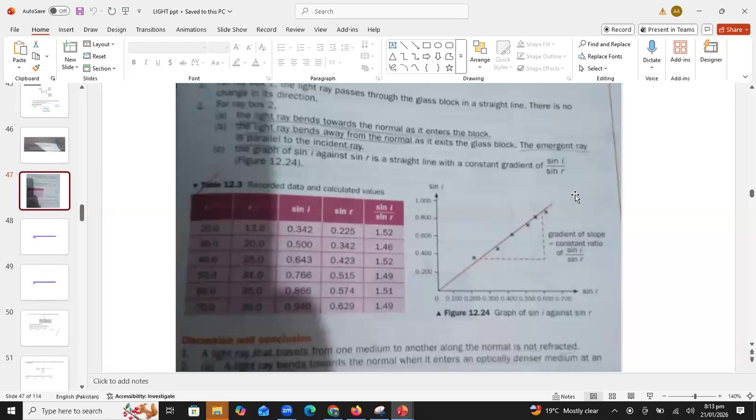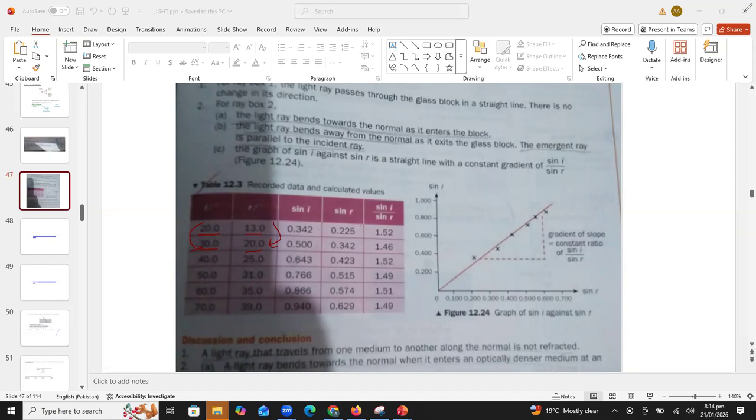So the straight line is showing the direct relation between sine I and sine R. They are directly proportional because if we increase angle I, angle R will also increase. All right, you can see here if angle I is 20 degree, angle R is 13. Angle I is 30, so angle R is 20. So it means if angle I is increasing, angle R will also increase. It is showing a direct relation.